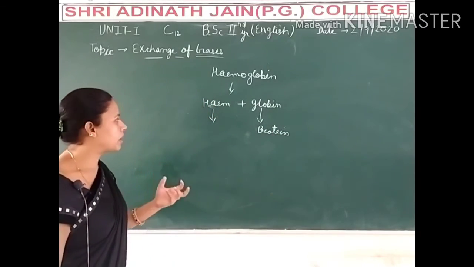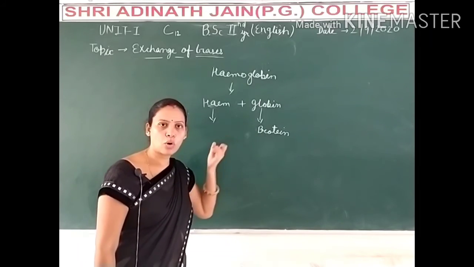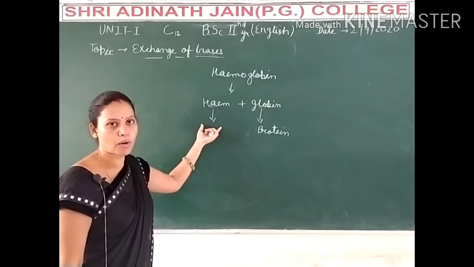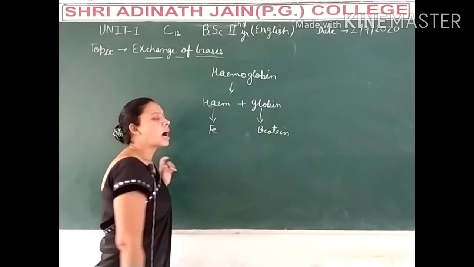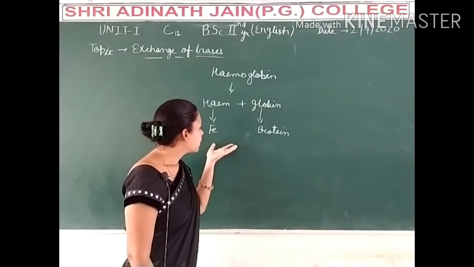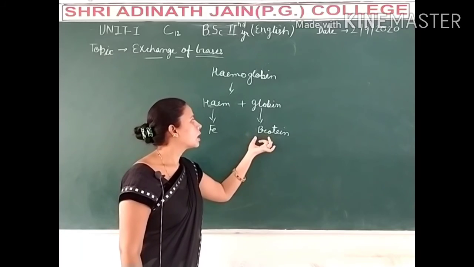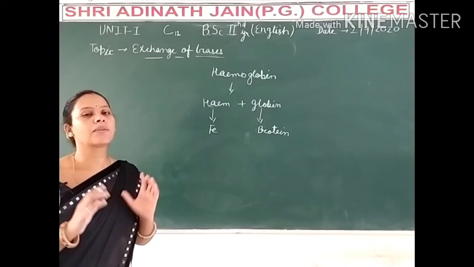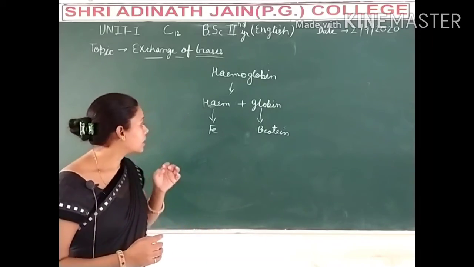In heme there is iron, and this iron is bound with the globin protein, forming hemoglobin.